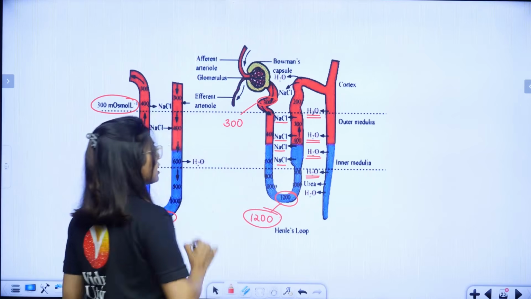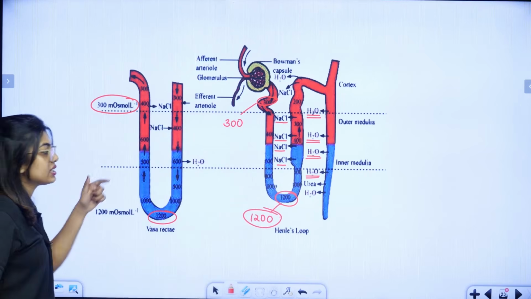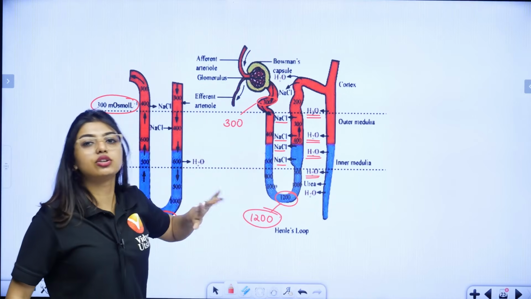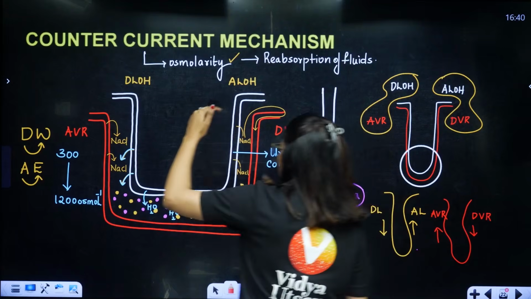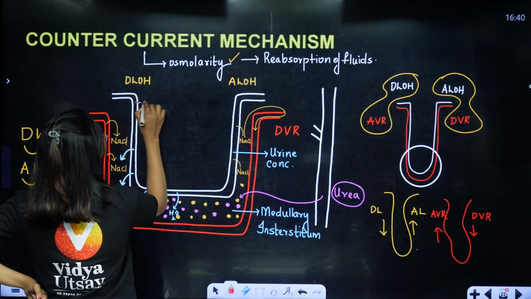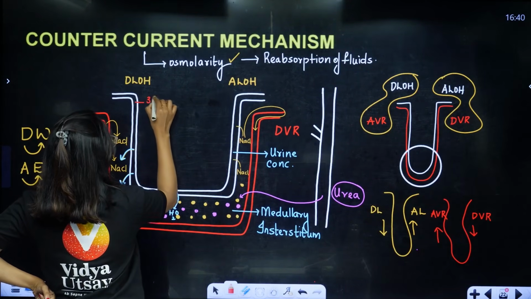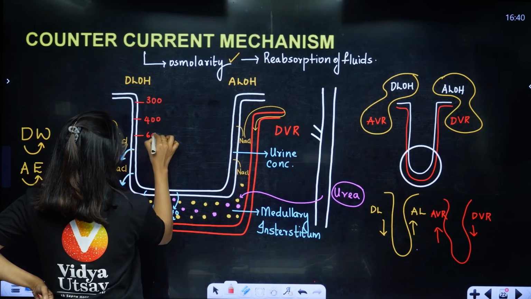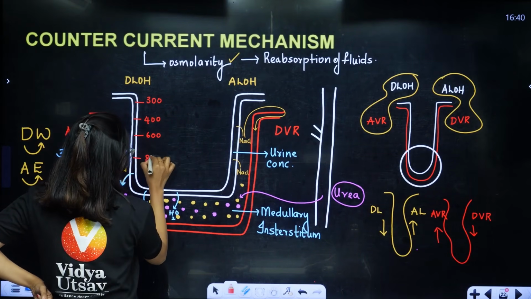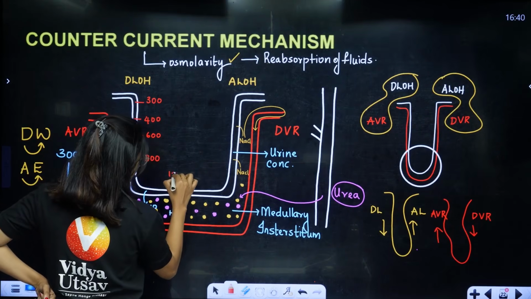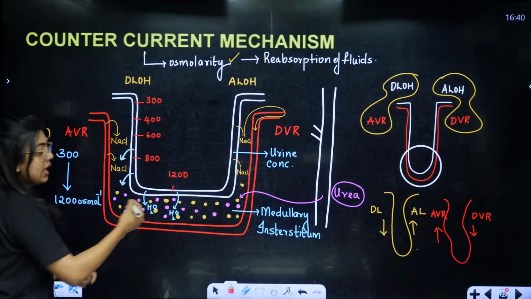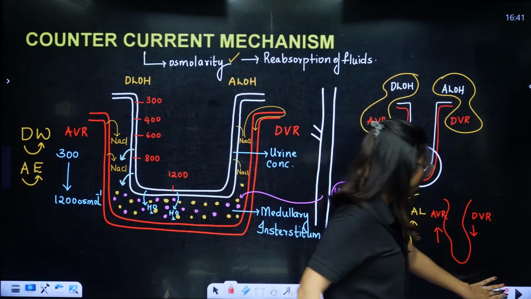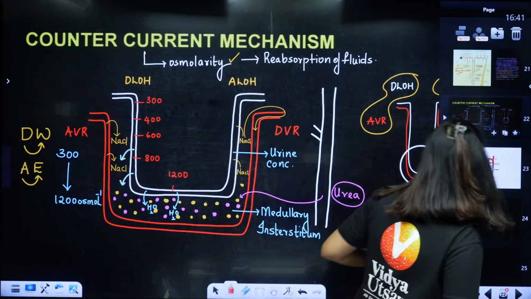So this is how it increases. It does not drastically increase. It goes from 300 to 400, 400 to 600, 600 to 800, 800 to 1000. It increases like that. So here also remember that the increase is not happening suddenly. It is going from 300, then to 400, 400 to 600, 600 to 800, and then here it is coming up to 1200. Immediately you can see the water molecules are getting released out. Clear? So that is how we are doing this countercurrent mechanism. I hope it's clear to all of you.